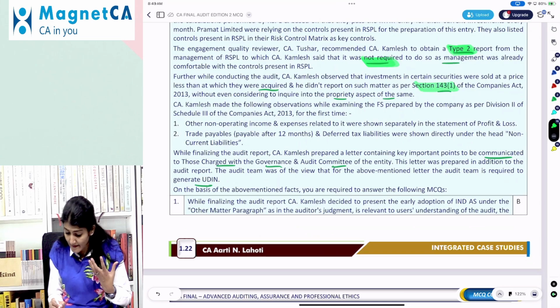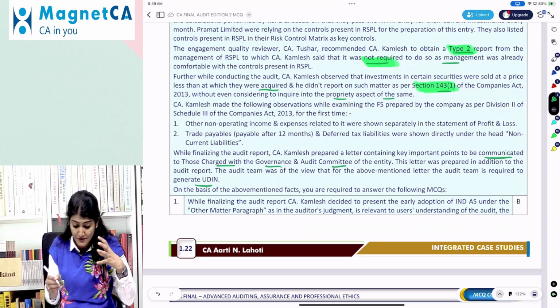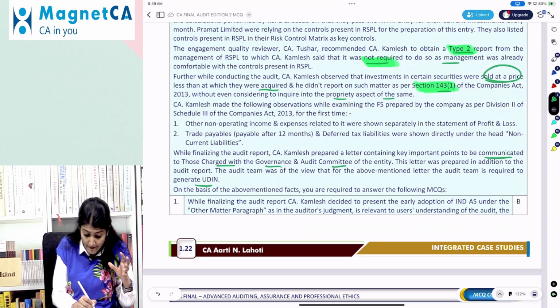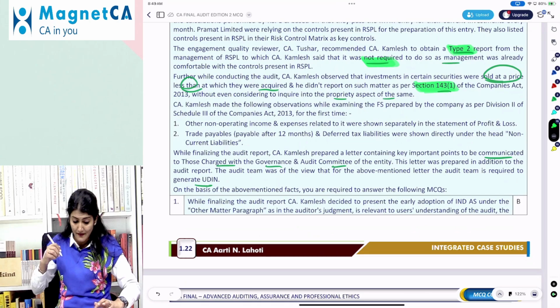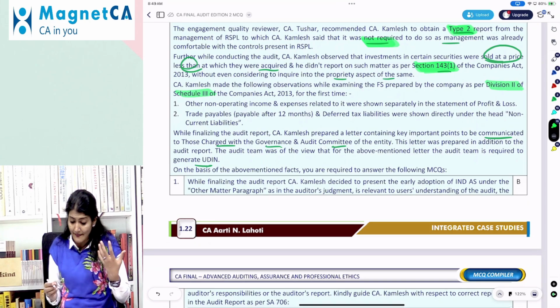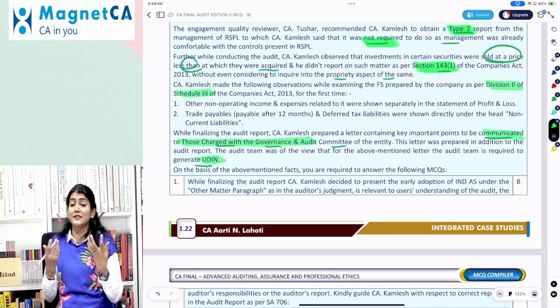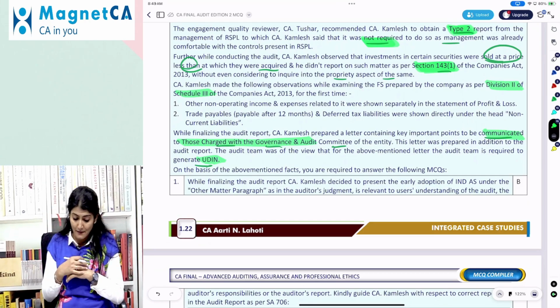Then after that, they say no inquiry made under 143(1), where shares, securities, debentures have been sold at a price less than the price at which they were acquired by the company. And then a certain point regarding the Schedule 3 disclosures. And then in the communication to TCWG, the UDIN has not been mentioned.